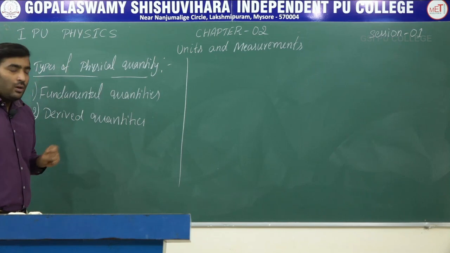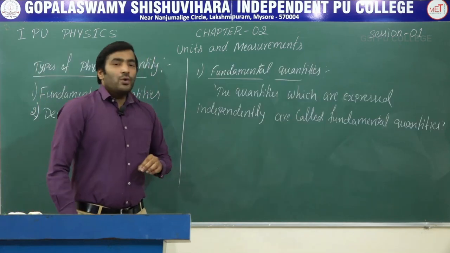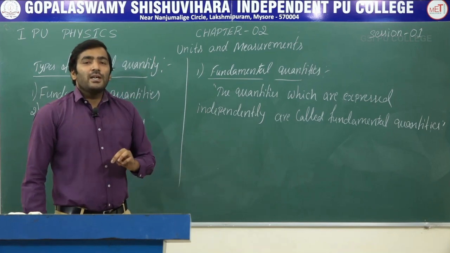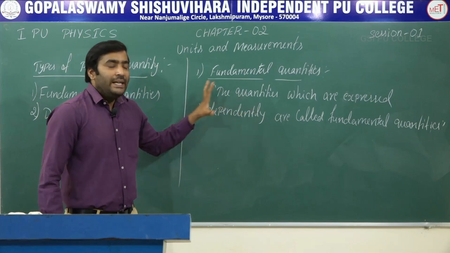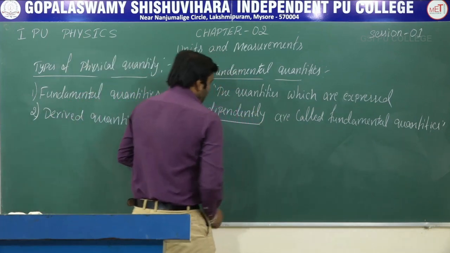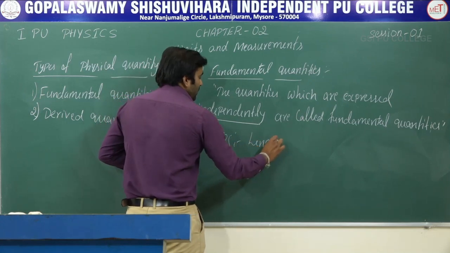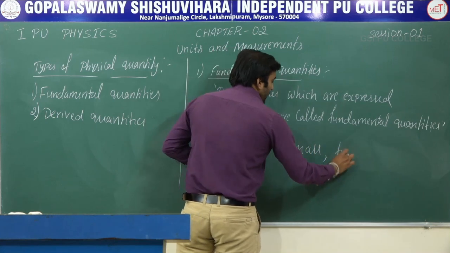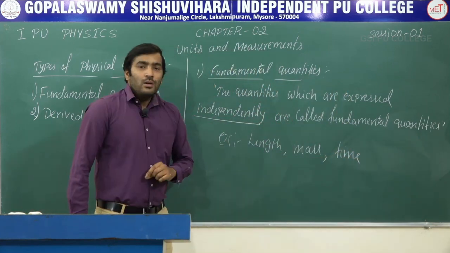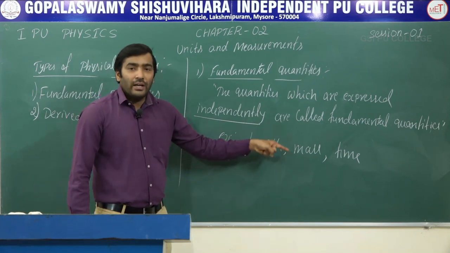Now let us understand what fundamental quantities are. If you want to say a physical quantity is a fundamental quantity, it has to be expressed independently. If I write an example for this: length, mass and time. So here we have written examples of the fundamental quantities.